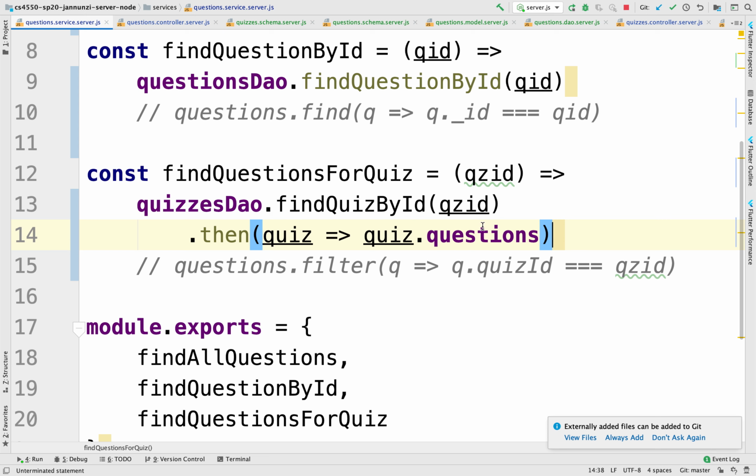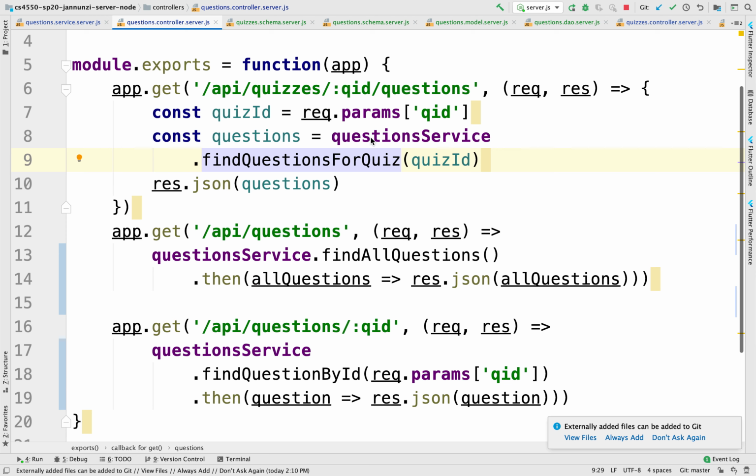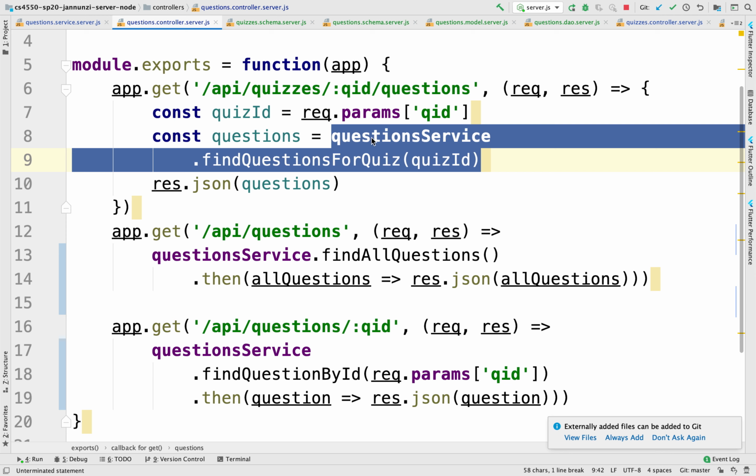So if we go back and look at the implementation for the controller, we need to rewrite this. Instead of using this implementation, this would be question service find questions for quiz. Let's grab that out of here.